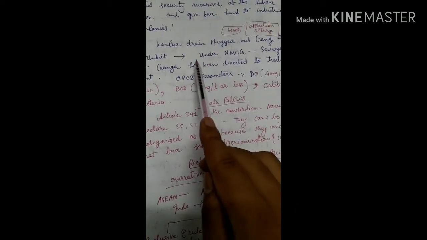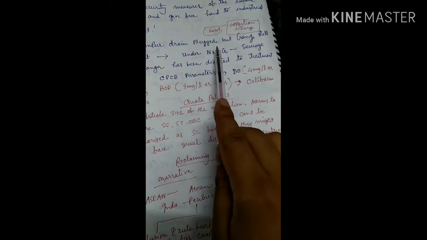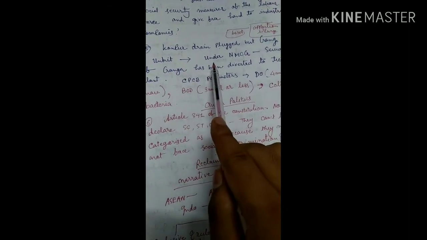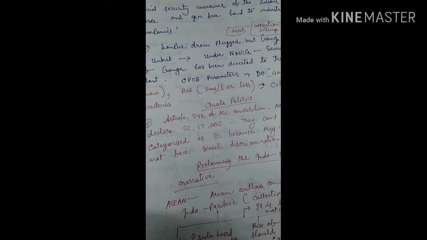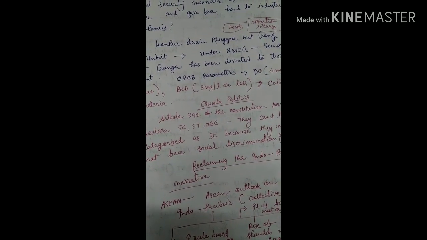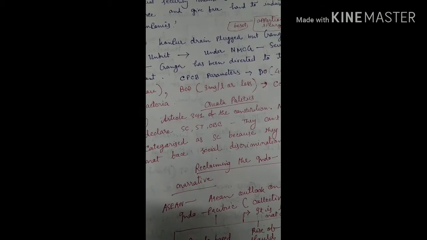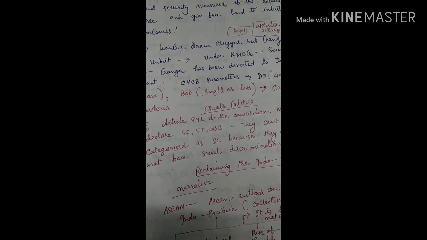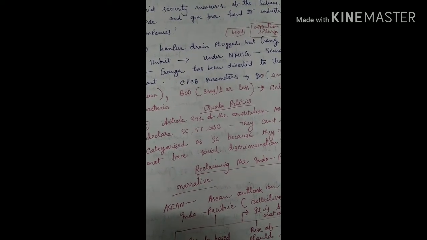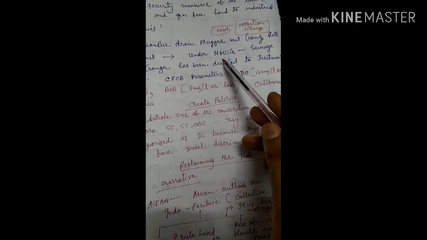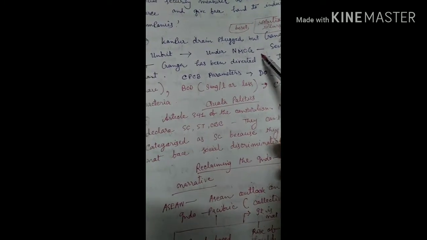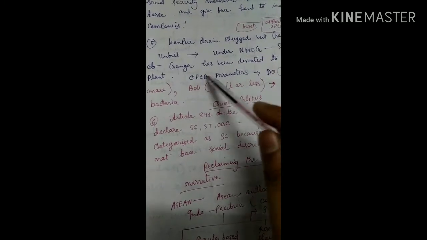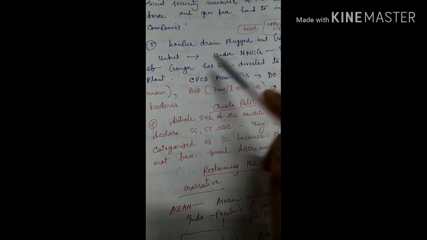In that way, see another article: Kanpur drain plug, but Ganga still unfit. This is an article of 200 to 300 lines, we can say 500 to 1000 words. But the whole article is not important. Here what we have to recover is that under the National Mission for Clean Ganga, sewage of Ganga has been diverted to treatment plant. This is a very peculiar line, a key line.